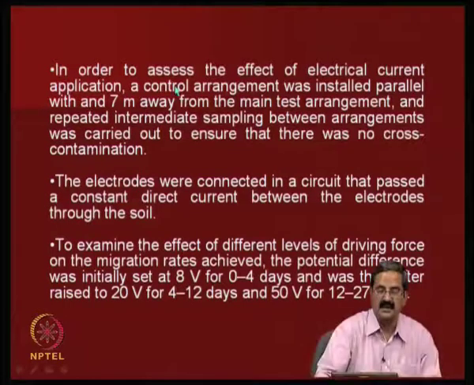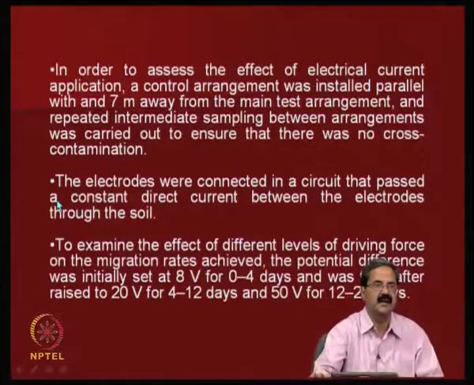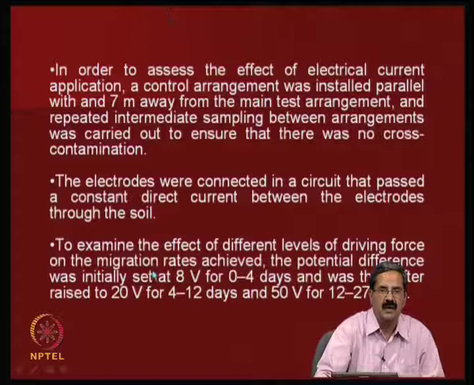So, in order to assess the effect of the electrical current application, a control arrangement was installed parallel with and 7 meters away from the main test arrangement, and repeated intermediate sampling between the arrangements was carried out to ensure that there was no cross contamination. Electrodes were connected in a circuit that passed a constant direct current between the electrodes through the soil. Actually, you should have a DC here, direct current, as opposed to alternating current, which we are familiar with.